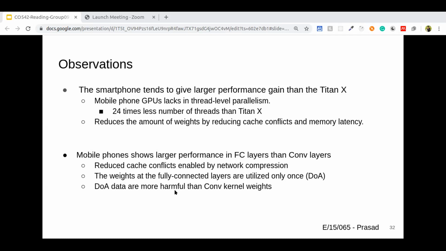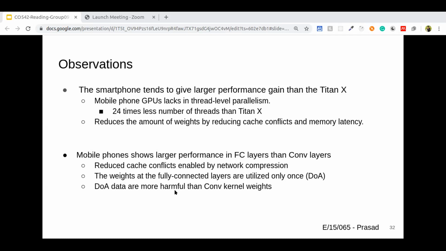This is called dead on arrival (DOA) data. DOA data is much more harmful than convolutional kernel weights on performance. Thus, weight reduction at the fully connected layers can give more significant impact on cache performance, thereby exhibiting more performance improvement than in the case of weight reduction at convolutional layers. So these are the observations they got from the layer-wise analysis.